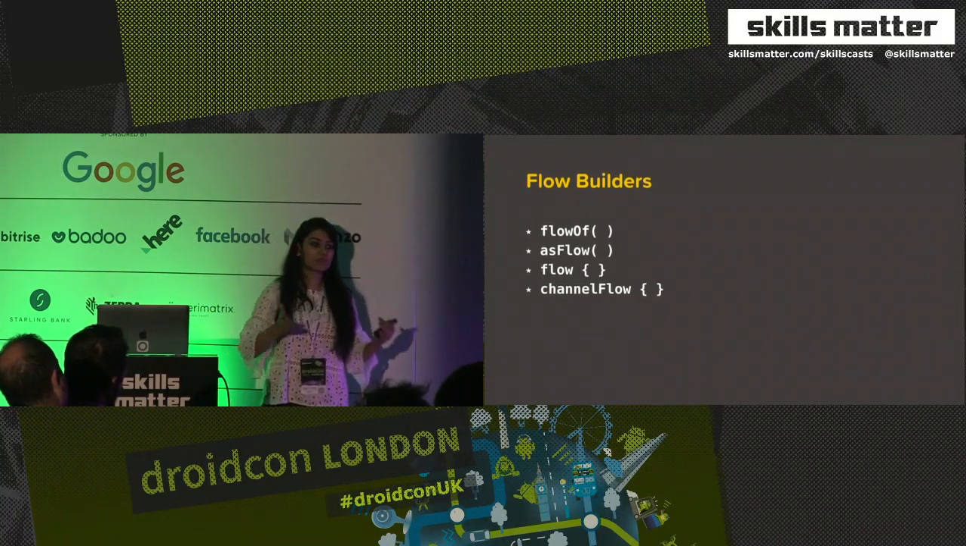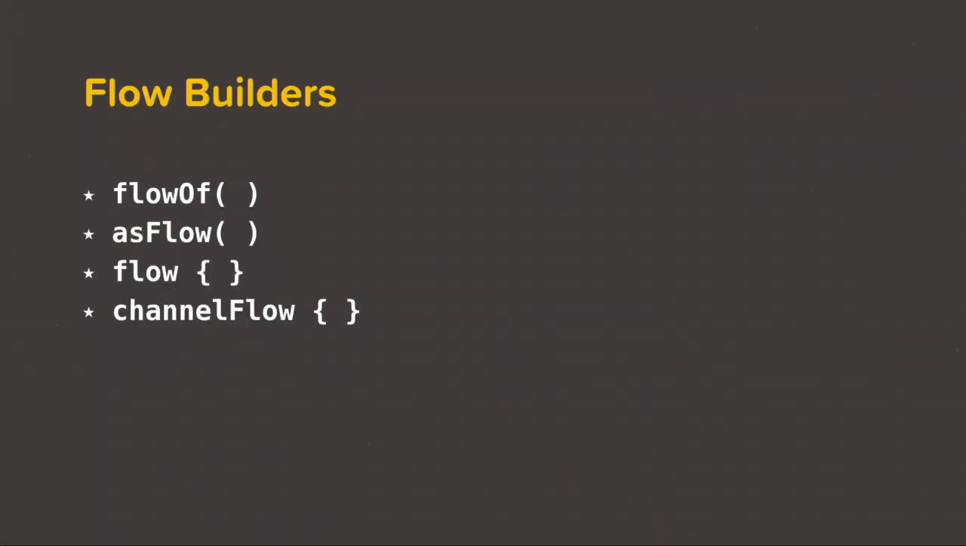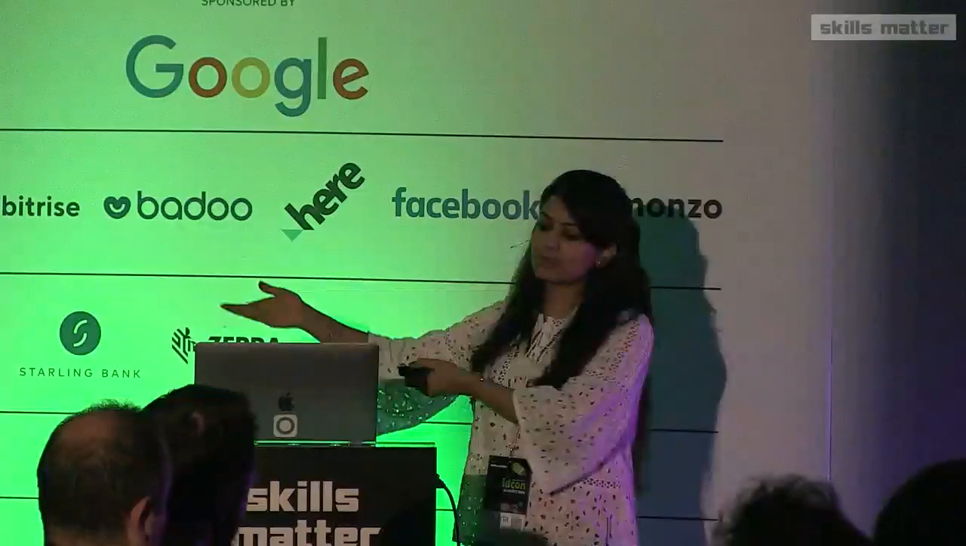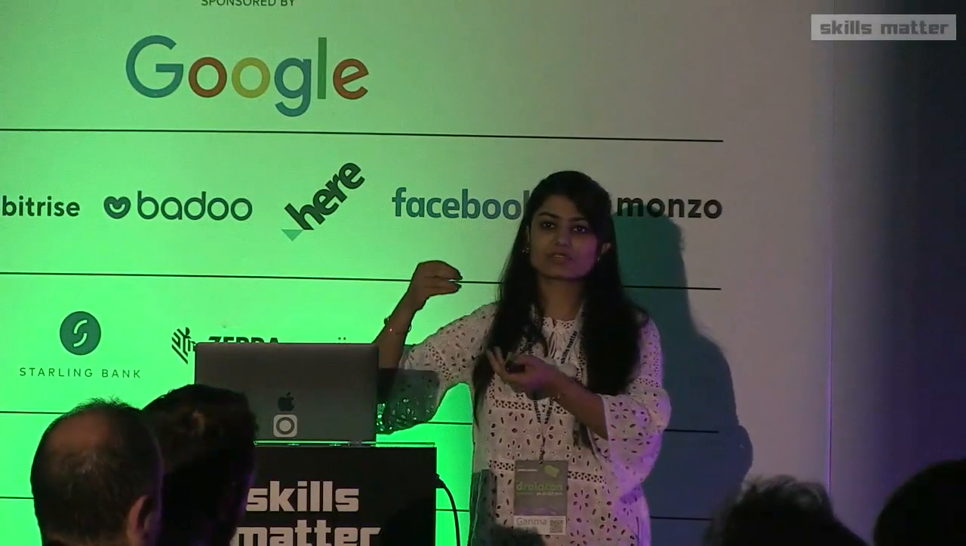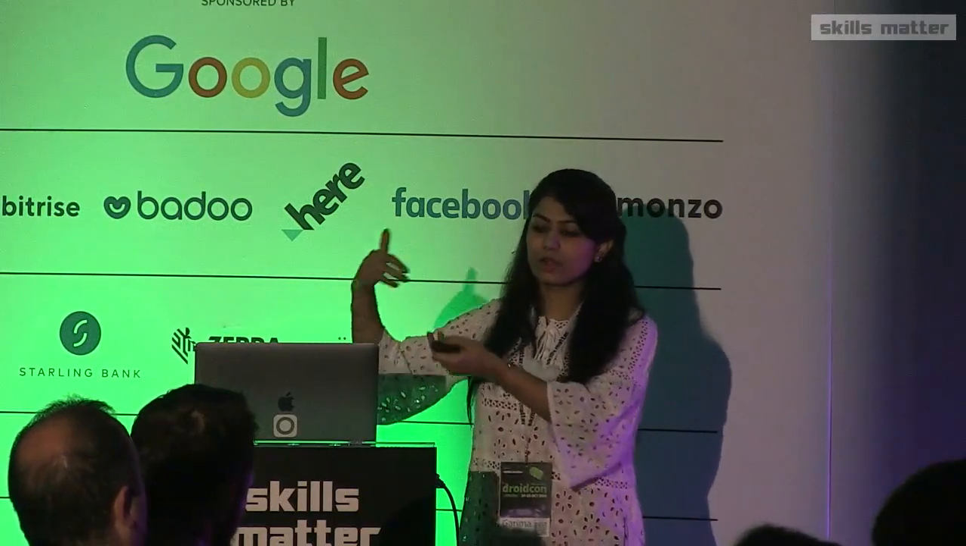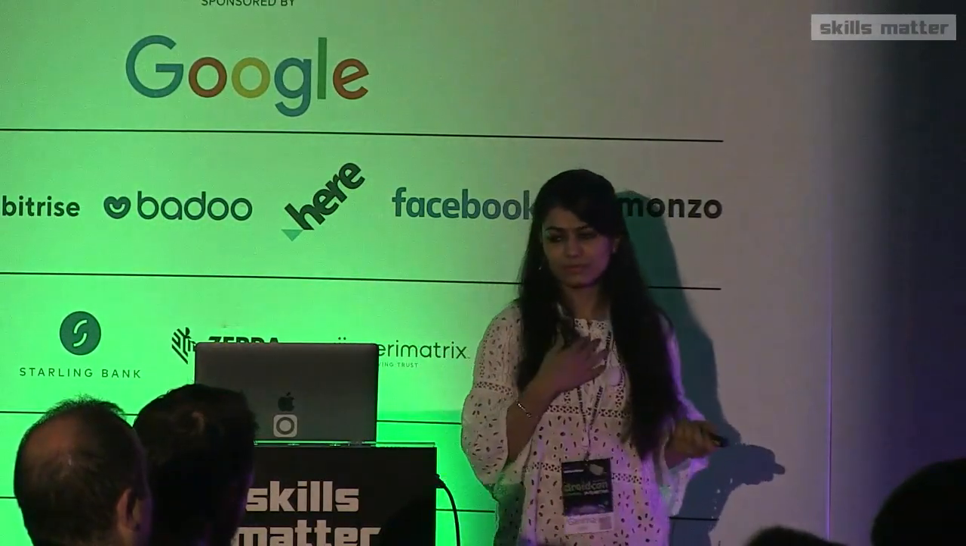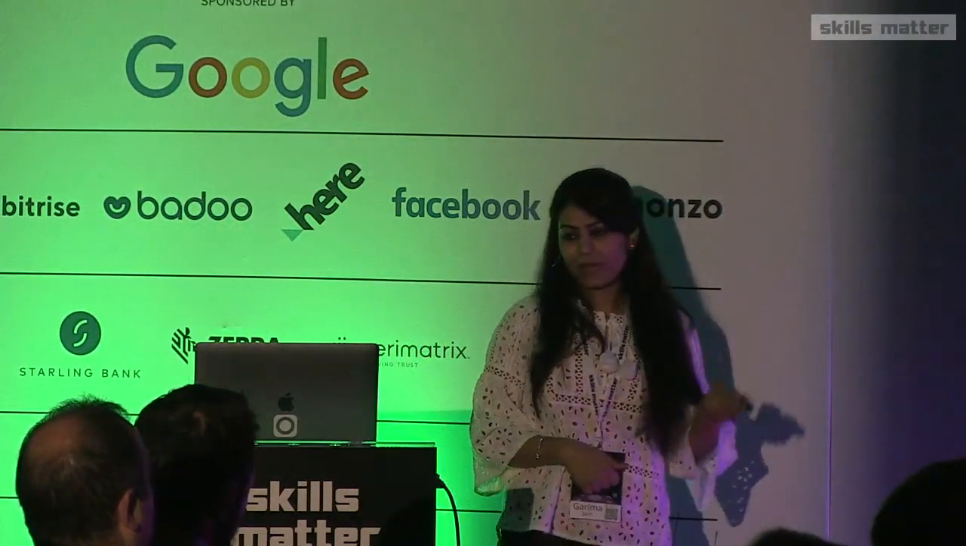We have asFlow, where we can convert an iterator by calling .asFlow on it. And then this one is an important one. This one is flow, which takes a lambda. This lambda is the flow collector, and on this flow collector, we can call .emit. So when we pass in this flow collector, we can emit any values we want, whenever we want. We're just going to call .emit, for example, emit(1), emit(2), and so on. channelFlow we'll come back to later.